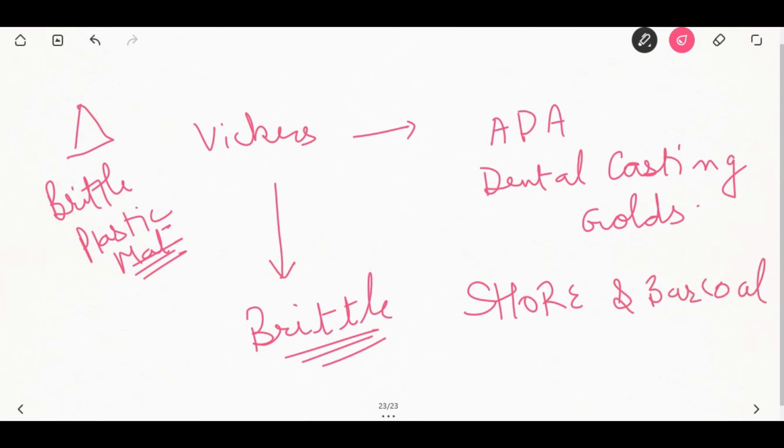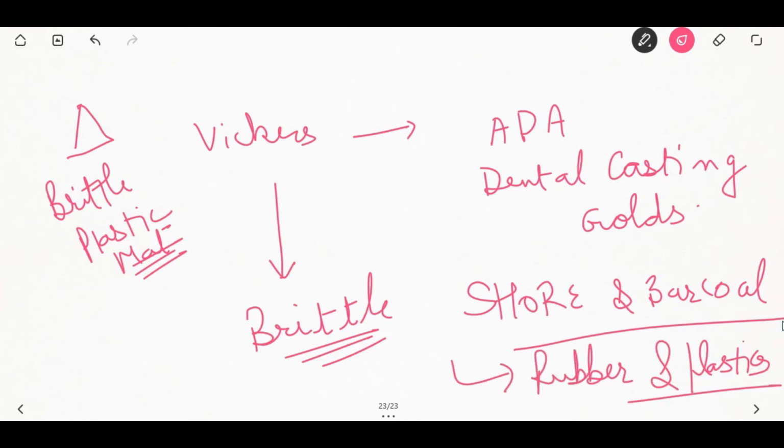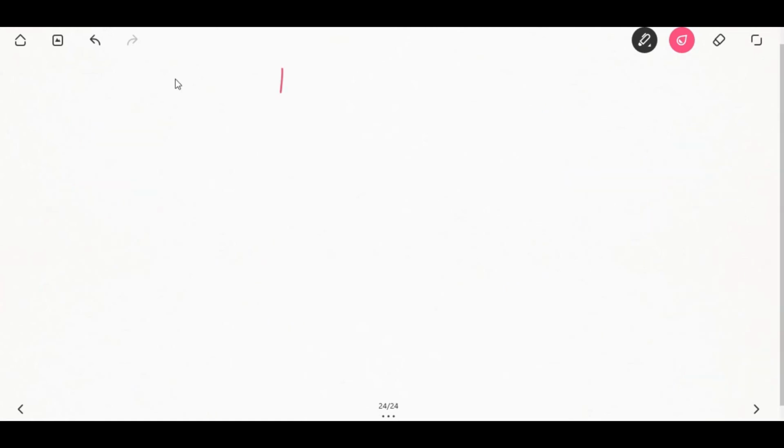The Shore and Barkol test is used for measuring the hardness of rubber and plastics.